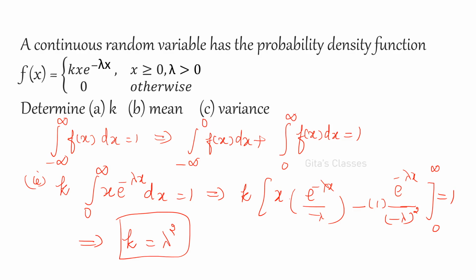And for a continuous random variable, as we have seen in discrete, you have to add, here you have to integrate. So the integral from minus infinity to plus infinity of f of x dx is always 1. This we know, the total probability is 1. And here where it is defined, x greater than or equal to 0, you have to divide it into minus infinity to 0 and 0 to infinity. Here it will become 0 because the function is defined as 0 otherwise. Okay. So if you add everything and equate that to 1, you will be getting k is equal to lambda squared.